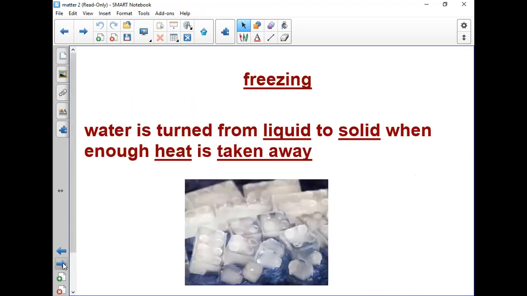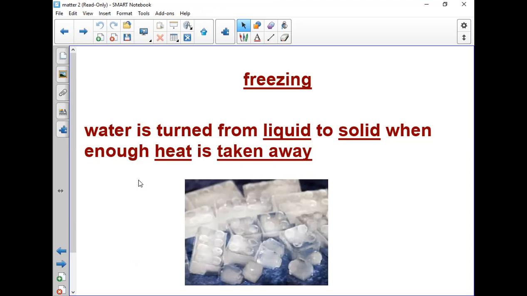So what do we call this process? We call it freezing. What is the meaning of freezing? When water is turned from liquid to solid, from the water that we drink, which is the liquid water, into solid when enough heat is taken away. Of course, in freezing, we don't have heat at all. We don't put it on the stove or in the cooker. No, we put it in the freezer.